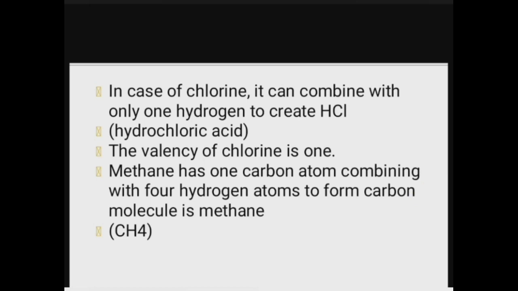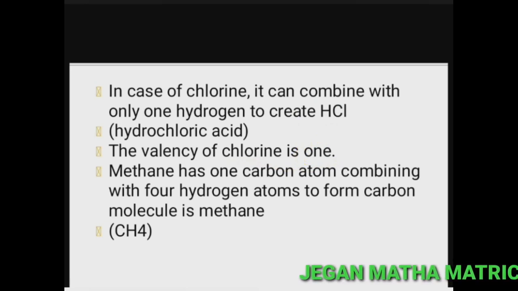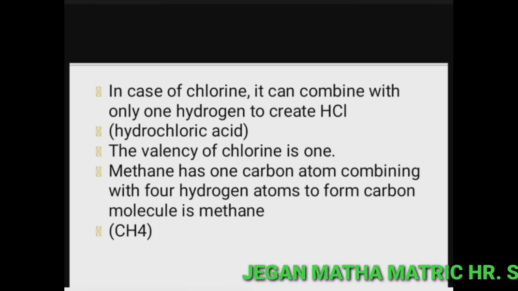In case of chlorine, it can combine with only one hydrogen to create hydrochloric acid, that is HCl. So in this molecule, chlorine can combine with only one hydrogen atom. So the valency of chlorine is 1 because the combining capacity of chlorine is 1.